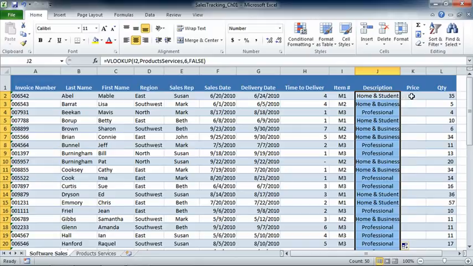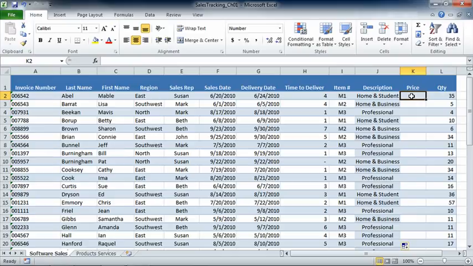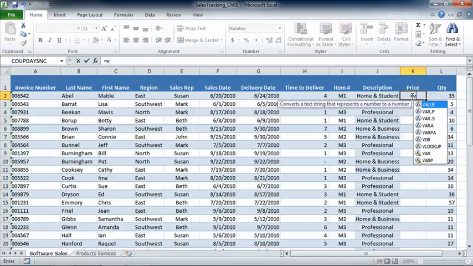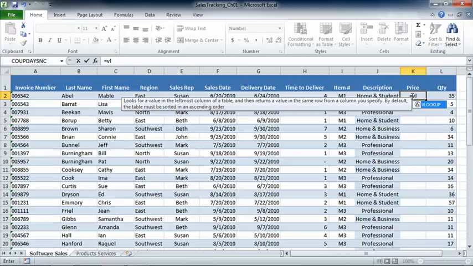Now we need to basically repeat the process to find our price. The good thing about a Vlookup is it really isn't going to change except for one of the arguments. In this case, the function is going to be exactly the same, except instead of returning the 6th column of information, we're going to return the 7th. So we'll just go ahead and do this quickly. Start to type Vlookup and press Tab.